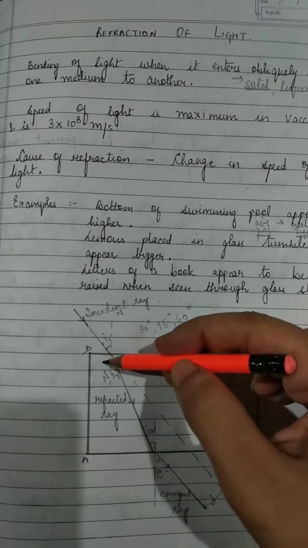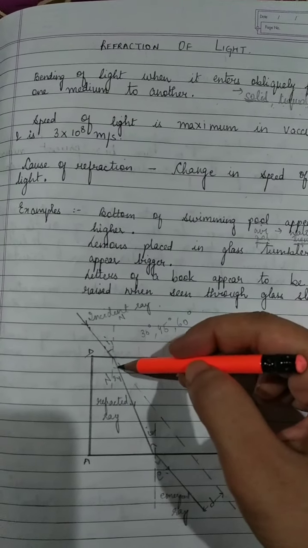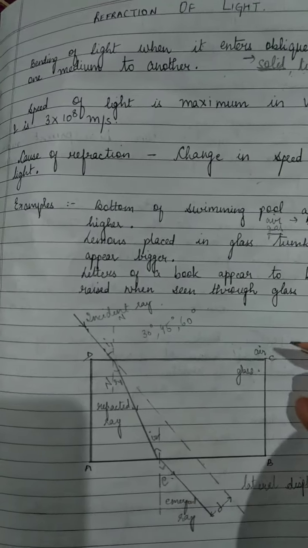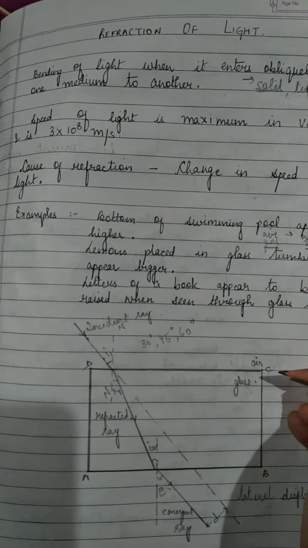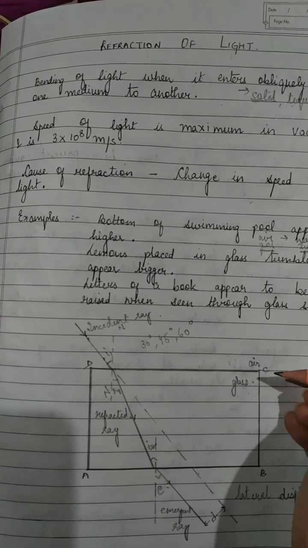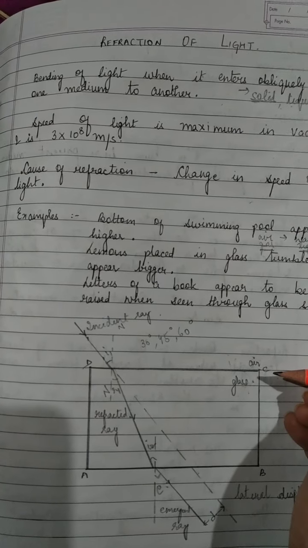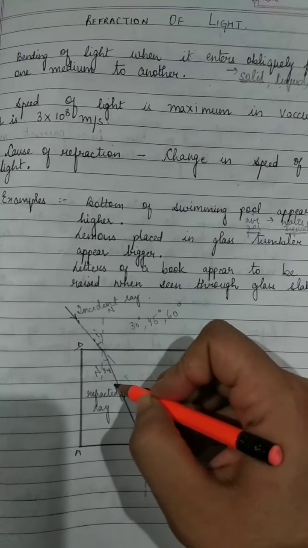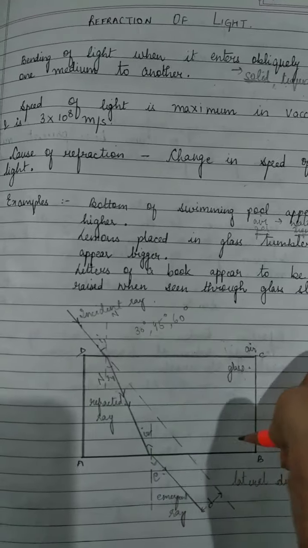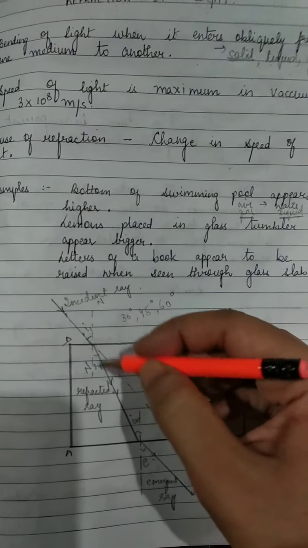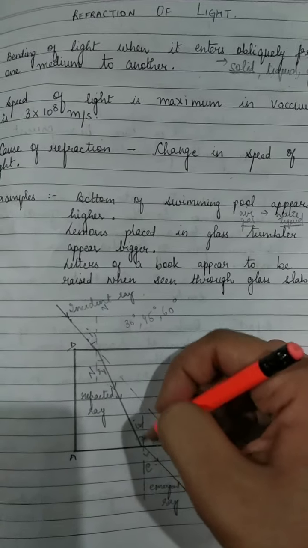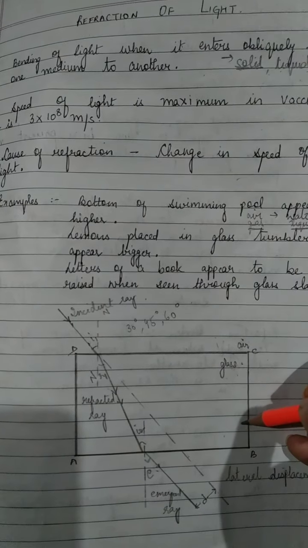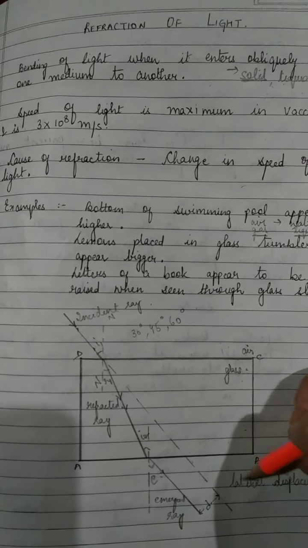And as the result of decrease in the speed, what will happen? This particular refracted ray will bend towards the normal, right? So as a result of decrease in the speed of the light, this refracted ray will bend towards the normal. Now this particular ray would be acting for the second interface, that is AB. This will be acting as an incident ray, right? So on the other side, when light would enter from the glass back to the air, what will happen?